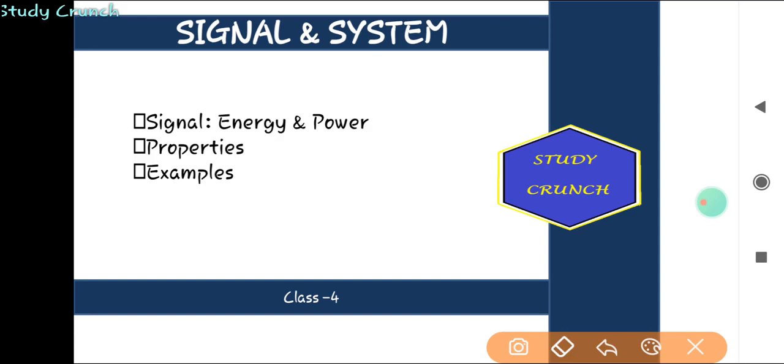Now this is the most important lecture of signal and system, that is energy and power signal, as most of the questions come from this topic. So this is class 4.